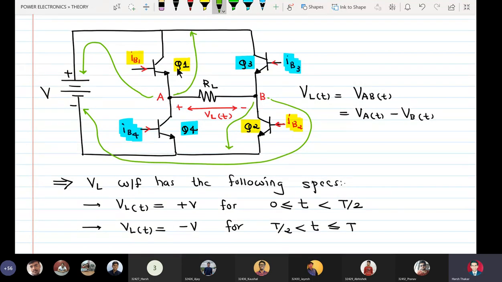This is possible if Q1 and Q2 conduct simultaneously. Similarly, if I want VAB equal to negative, my point B has to be connected here and my point A has to be connected here. So this is possible if Q3 and Q4 conduct simultaneously.